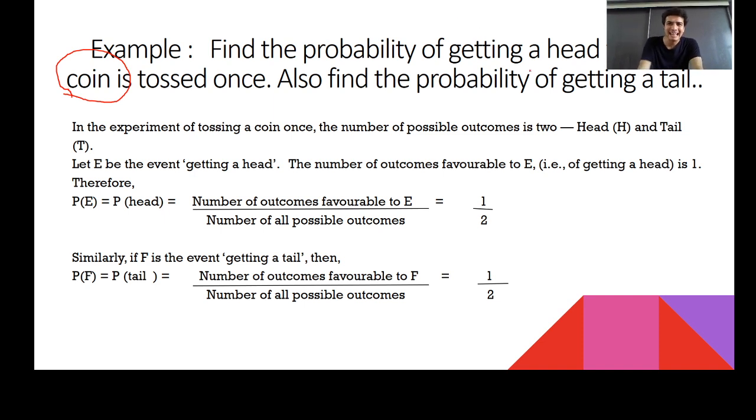Find the probability of getting a head. एक head चाहिए जब आप उसको toss करोगे. तो पहली चीज, what is probability? Number of favourable outcomes upon total number of possible outcomes. Favourable क्या है? 1. Total outcome कितना है? 2. तो सीधा आप बोल सकते हो कि head वाली probability हो जाएगी 1/2 के format में. In the same way, probability of getting tail. अब आसान है भैया, head नहीं हुआ तो tail ही होने वाला है. ठीक है. तो फिर से outcome हो जाएगा आपका 1/2 के format में. Again, probability of getting head is 1/2. In the same way, probability of getting tail is also 1/2.